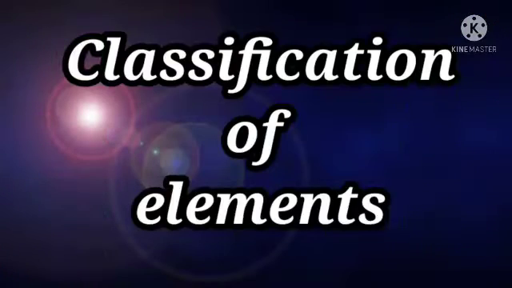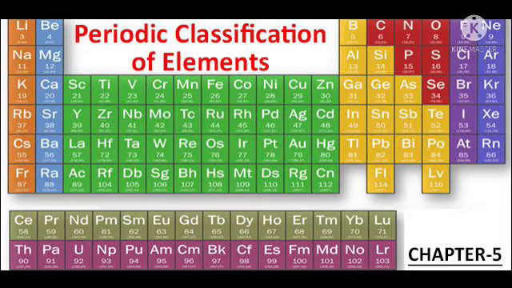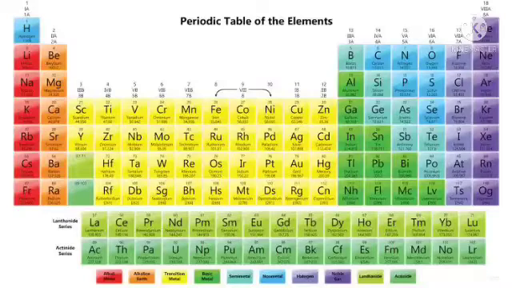The first topic is classification of elements. Arranging of elements into different groups on the basis of the similarities in their properties is called classification of elements. At present, 118 elements are known to us.